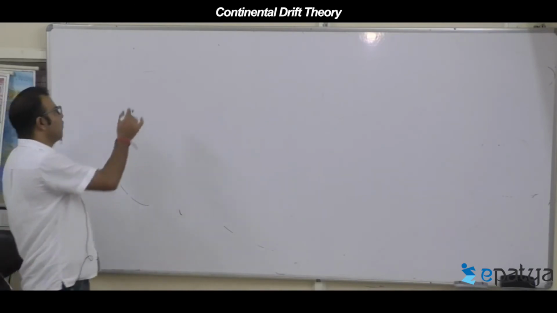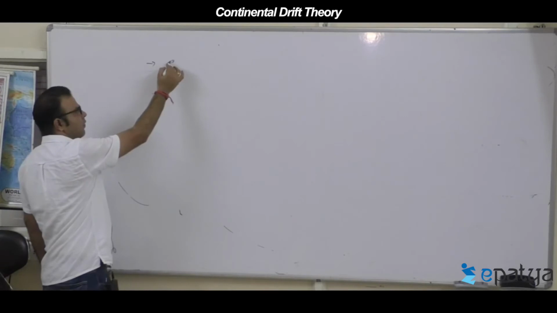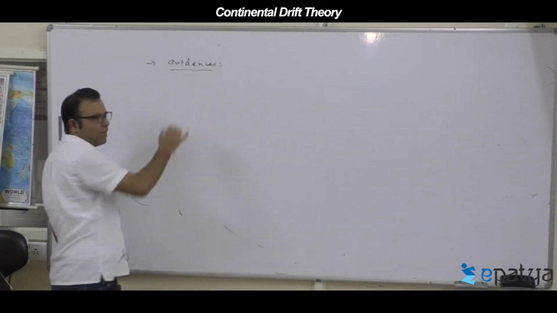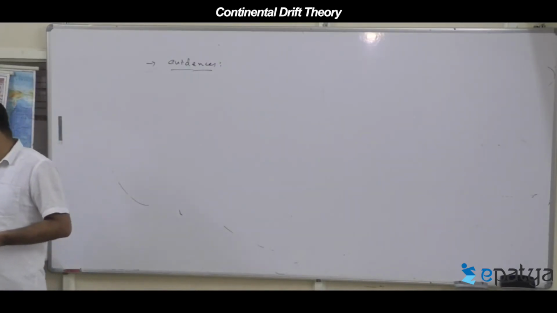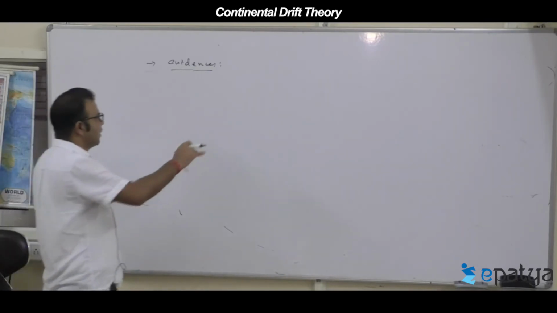So what are its merits or advantages? It was the evidences actually. He was highly appreciated for the evidences he gave to prove that continental drift is correct. Only the force was wrong, but the continental drift concept is absolutely correct. So what evidences did he give?